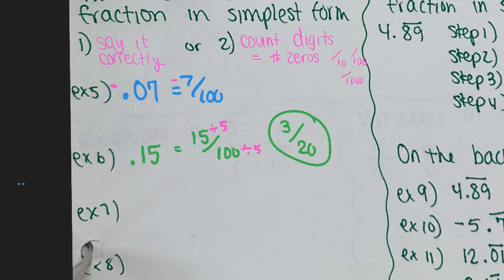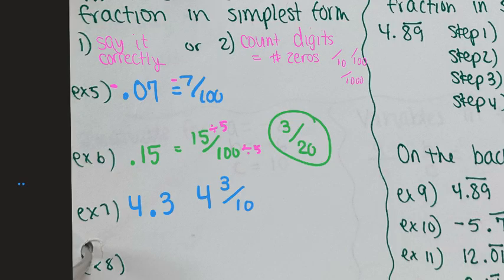All right, let's try example 7. Say it correctly, or count the digits past the decimal, and that's going to be the number of zeros in the denominator. 4 and 3/10.